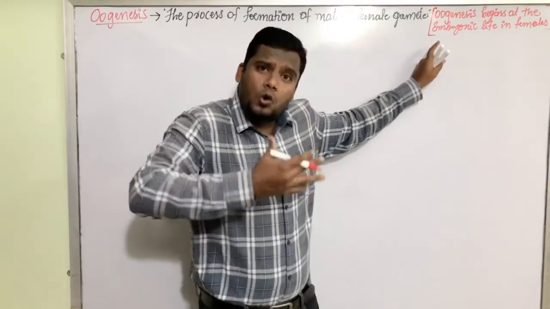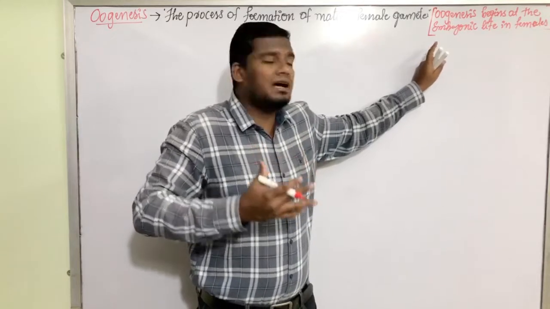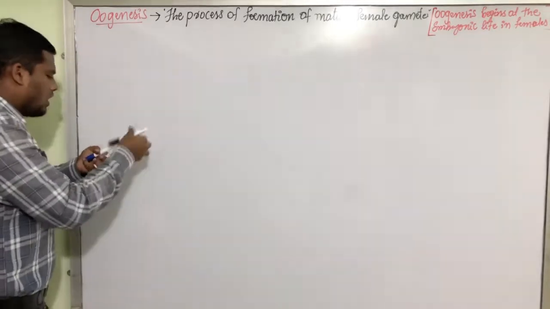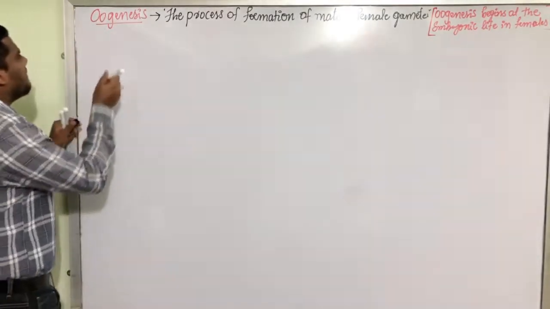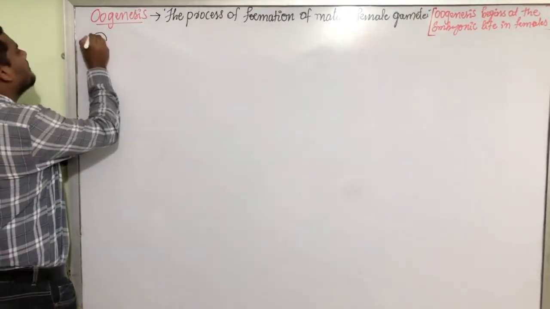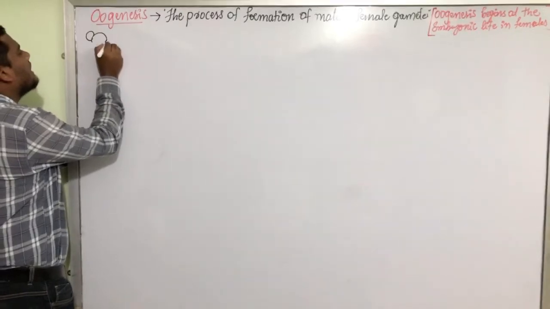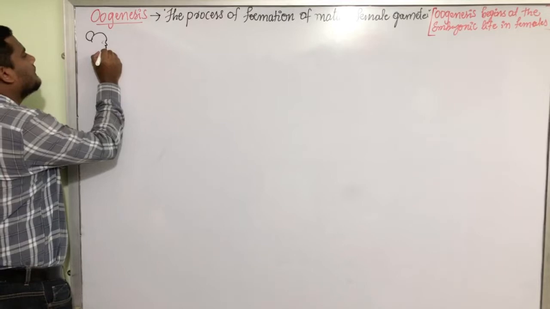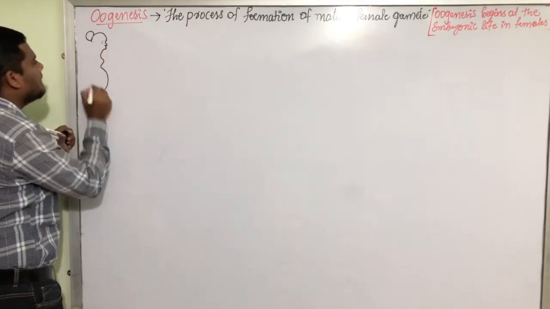Inside the mother's womb, the oogenesis process begins. That is what I am going to represent with the help of a diagram here. Consider she is a pregnant woman.